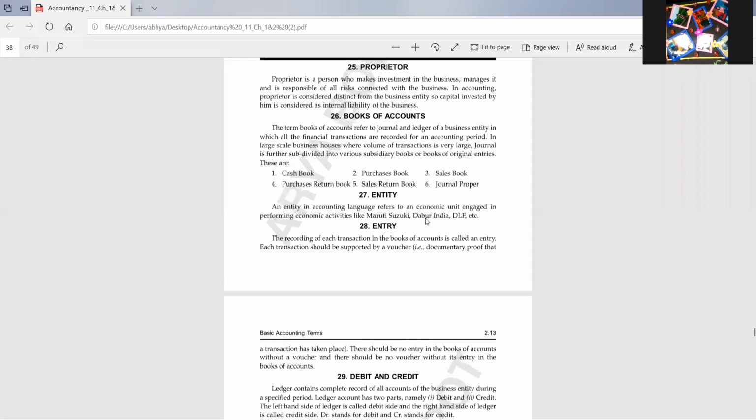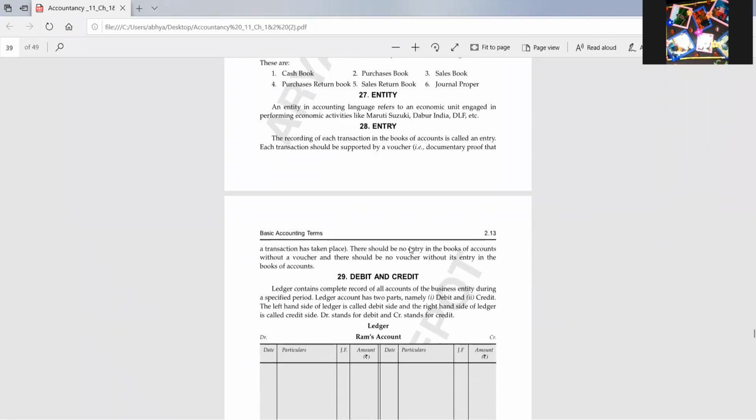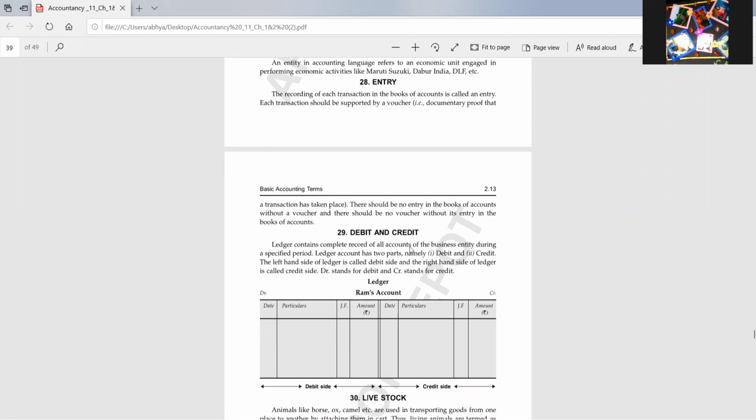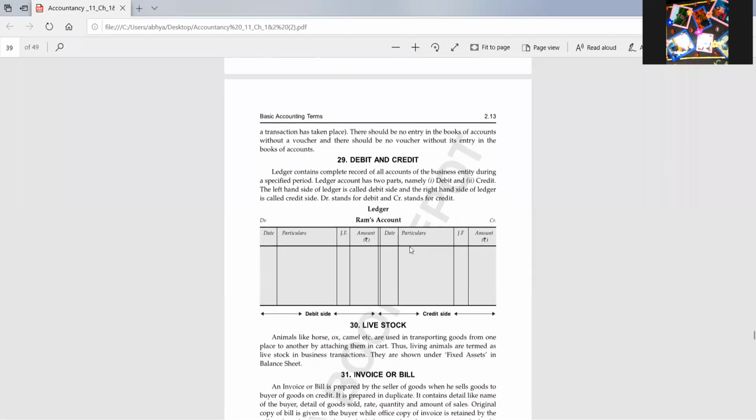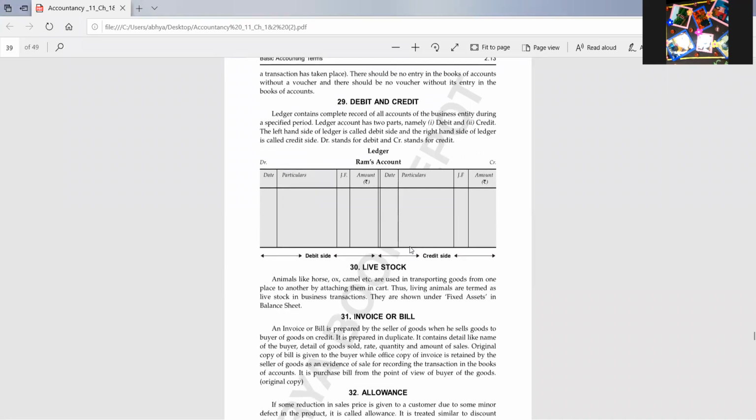Entity, I told you, any business unit is known as an entity, an economic unit or any business unit. Debit and credit: it is the format of an account, and I have given you the definition. The left hand side of an account is known as the debit side, and the right hand side of an account is known as the credit side.